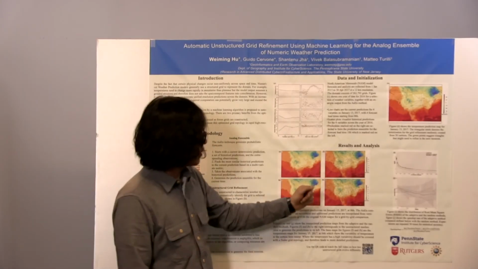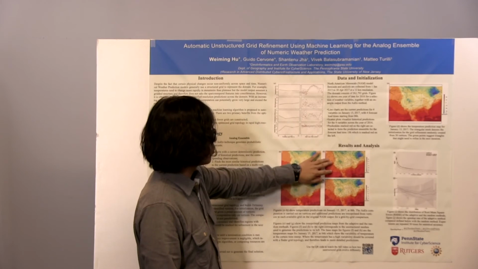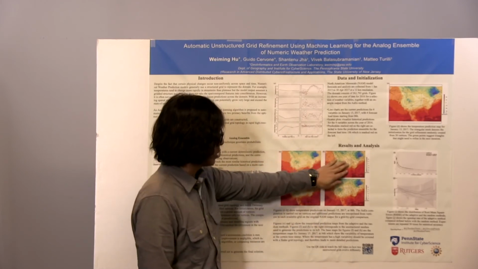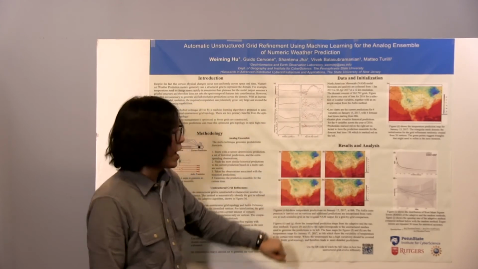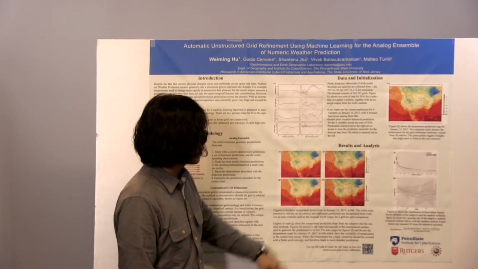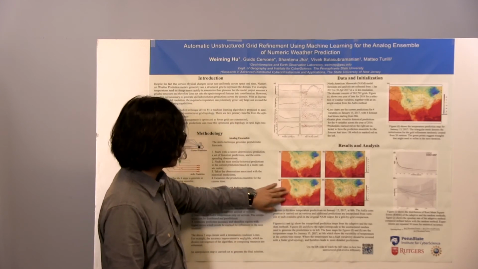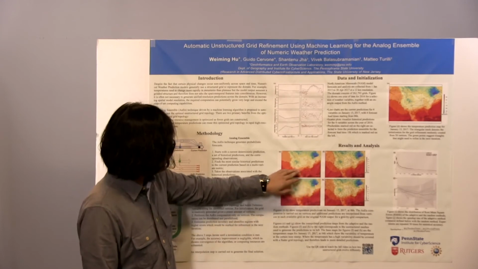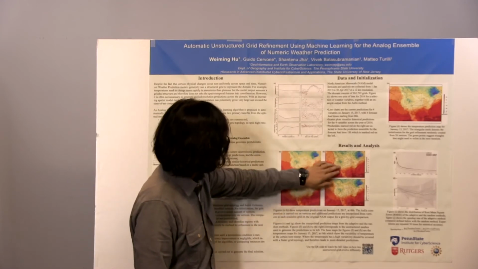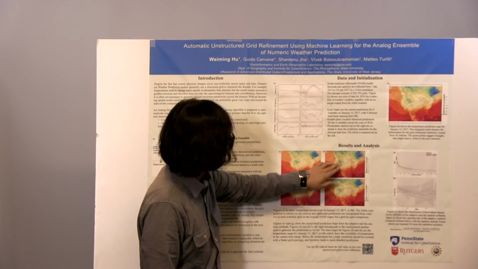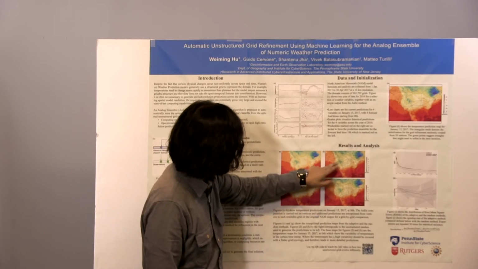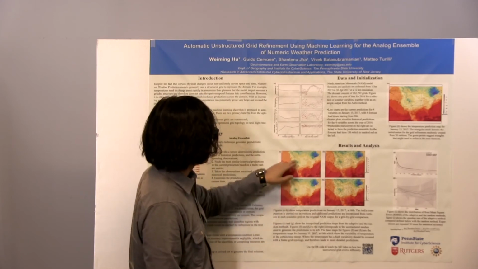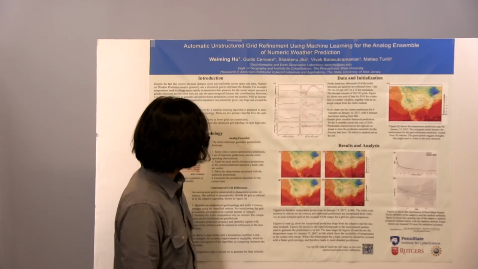Figure F is the result from the unstructured grid using the adaptive method, and figure E is the interpolation using the unstructured grid from figure F. As a comparison, figure H is the random grid and figure G is interpolated from the random grid. It's shown here in figure F that for the areas with higher temperature variability, the adaptive method tends to generate finer grid. Therefore, in the interpolated map, we have more detailed information.